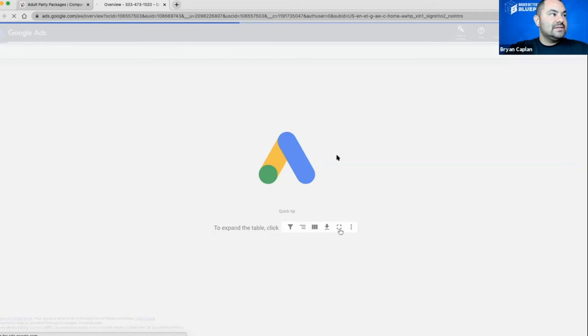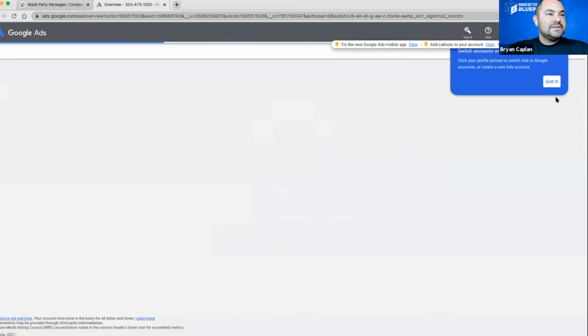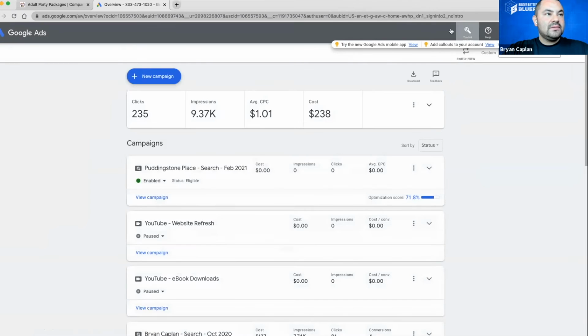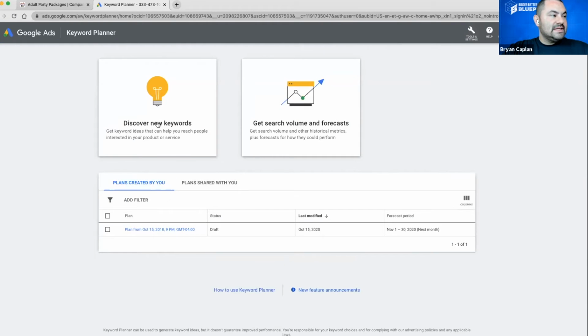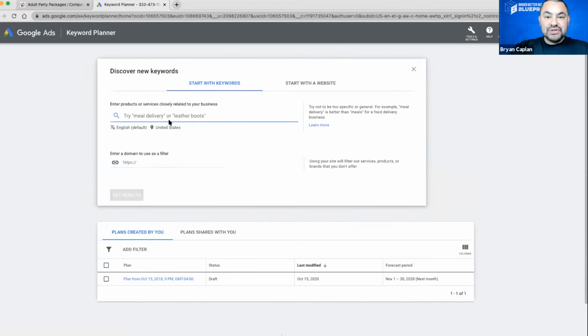Once you're signed into Google Ads, Don, there's a tool here under the toolbar called Keyword Planner. What this tool effectively does is allow us to search for different keywords, and Google reports to us the average monthly volume: how many people on average are searching for that keyword in a given month. So for instance, we did bowling parties.